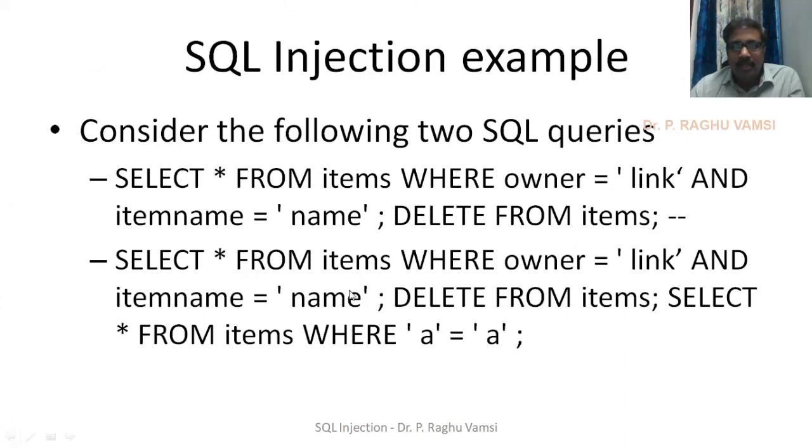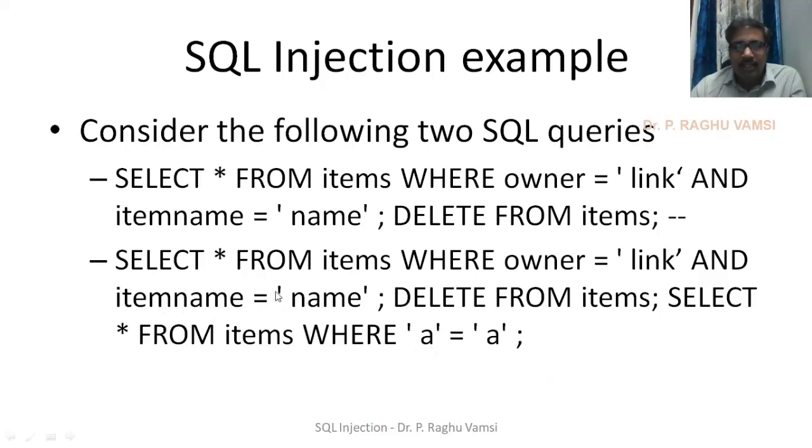Whenever this data is taken, the input value parameter will treat this entire string as belonging to the item name. So here there is no validation of the input. If you have not mentioned any validation, obviously this entire string will be considered as the item name only, and will be attached to item name is equal to this particular thing.